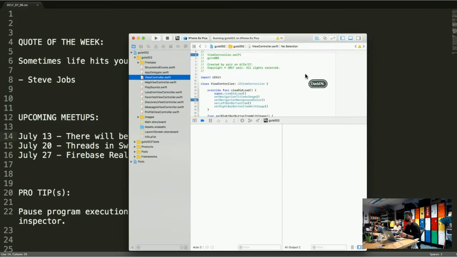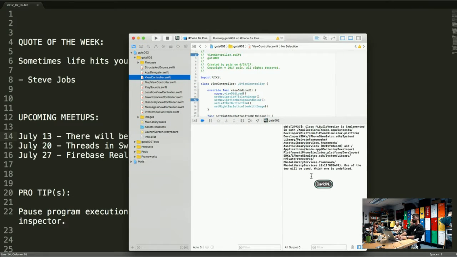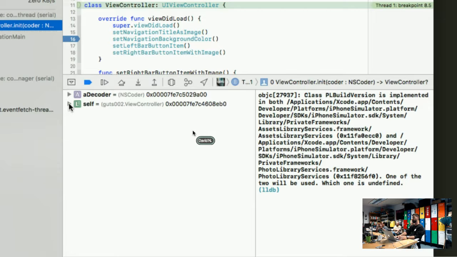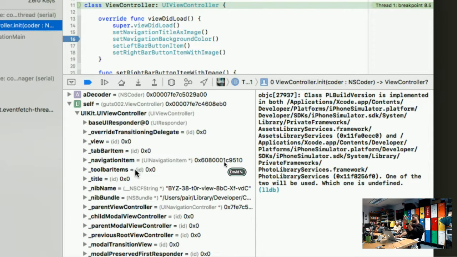I'm just bringing up the console down here. I've got a breakpoint in. I'm going to zoom in a bit so we can see that this is the console output. And the part I really like to stress is this memory inspector. With the program paused through execution, I can actually dig into actual memory aspects. It's pretty cool. I'll be going over a lot more next time.